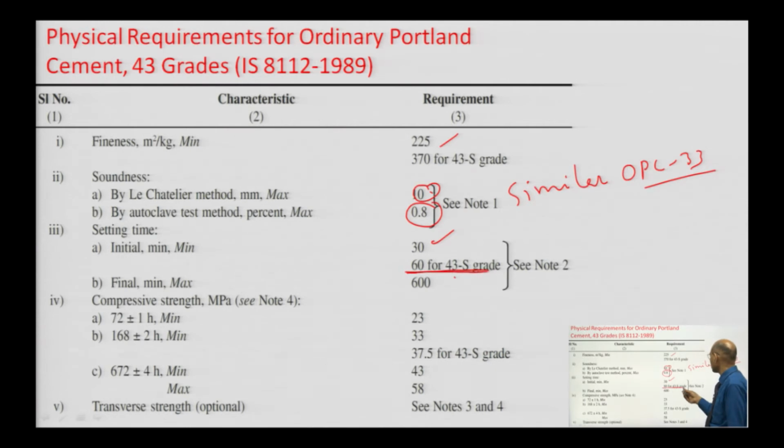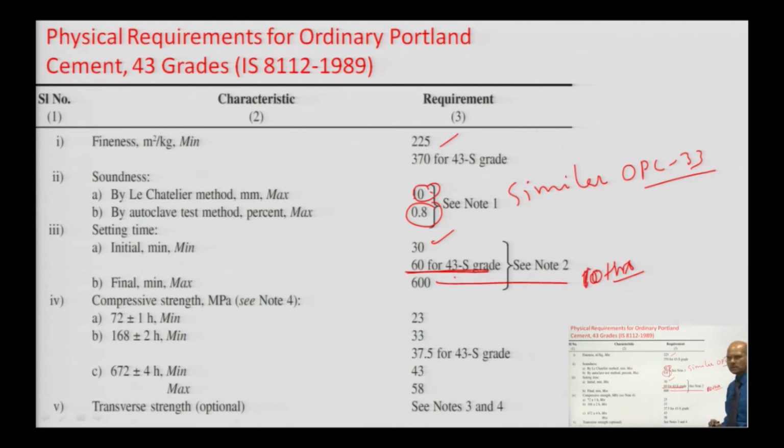Initial setting time is 30 minutes, and for 43S grade this value should be 60. Suppose you want to use it for the sleeper, then the initial setting time should not be less than 60 minutes, and the final setting time is the same as for 33 grade cement, so 10 hours. Maximum, cement must set within 10 hours.